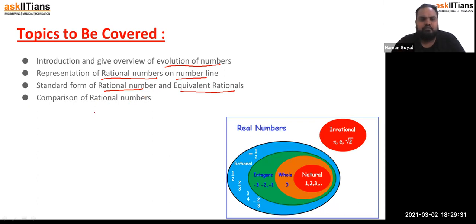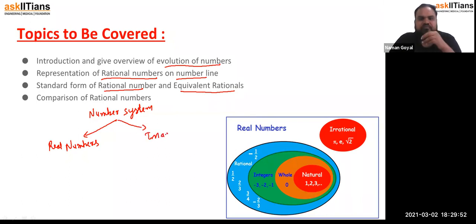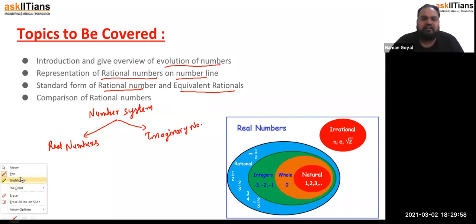Now, we are talking about numbers, right? Numbers come in the category of the number system. In the number system, there are two types of numbers: real numbers and imaginary numbers.